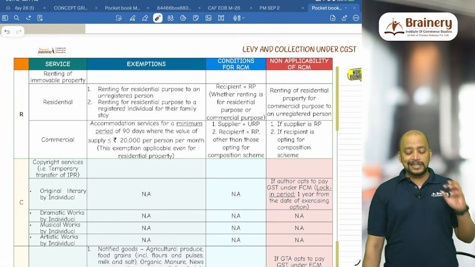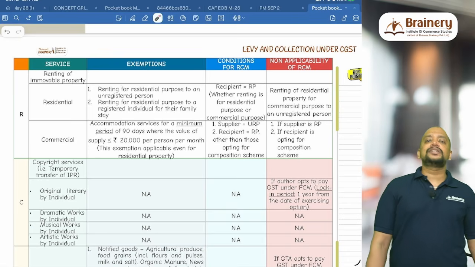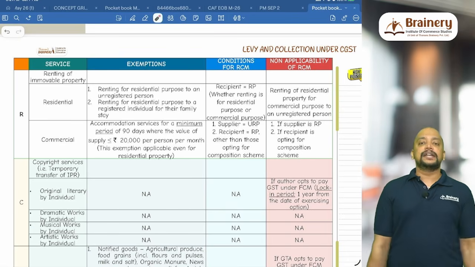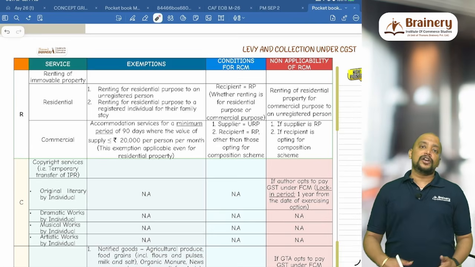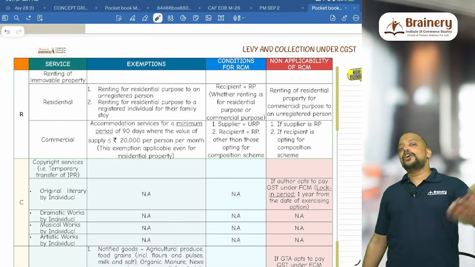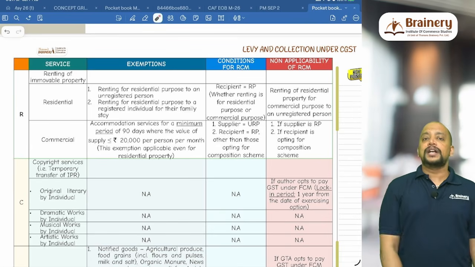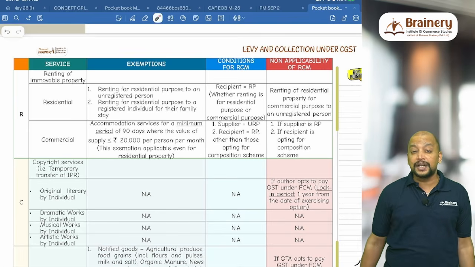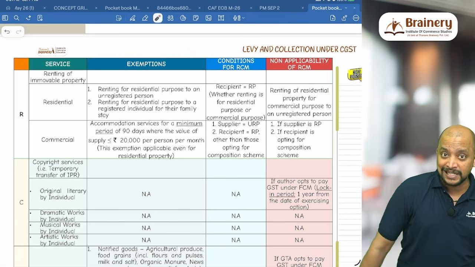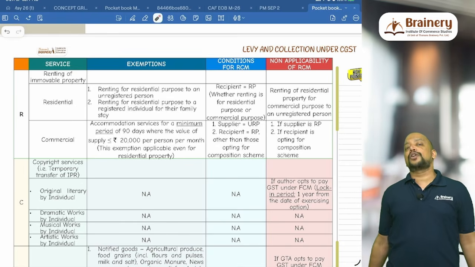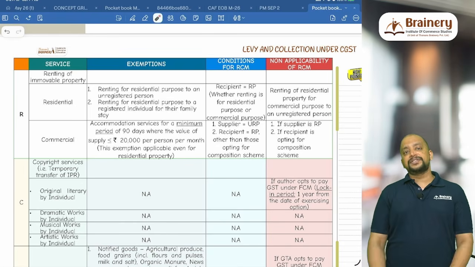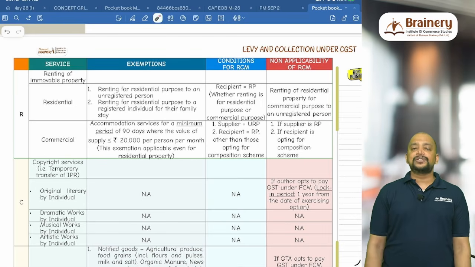Mainly what will happen is that there are a lot of businesses which will be taking immovable property on rent, commercial property, and they will be paying the rent, but the property owner will not be registered, because they will say that the rent they are collecting is the only source of income and it does not exceed 20 lakhs, so therefore we are not required to pay GST. That's the reason why they have brought it under RCM, where the supplier is unregistered and the recipient is registered. So therefore the recipient has to pay GST under RCM.